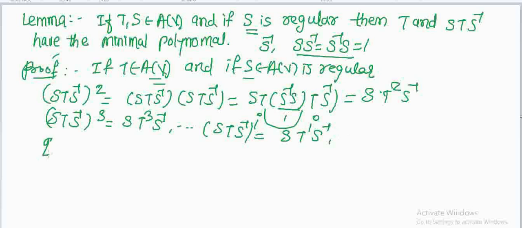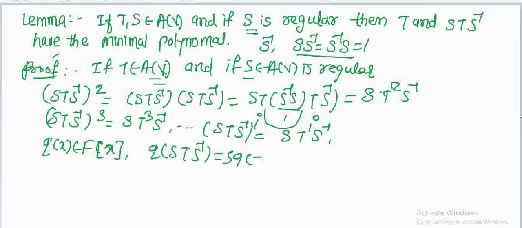Again, consider a polynomial q(x) belonging to F[x]. Then we can prove that q(S T S inverse) equals S into q(T) into S inverse. This is very easy to prove. For example, let q(x) equal alpha 0 x cube plus alpha 1 x square plus alpha 2 x plus alpha 3.